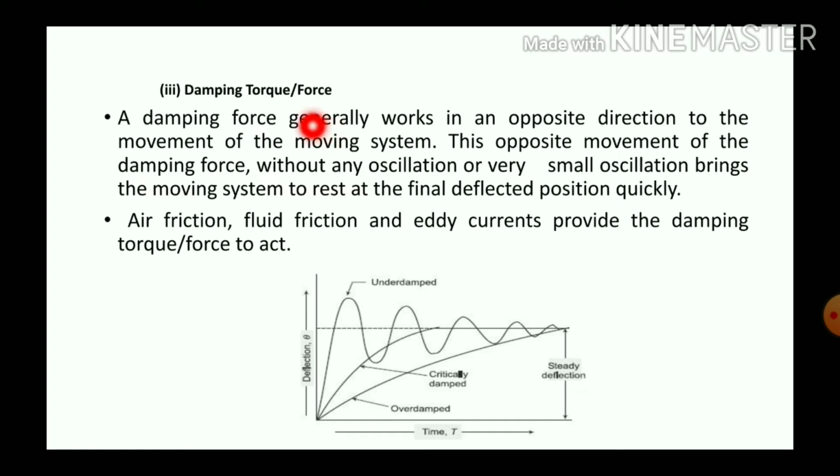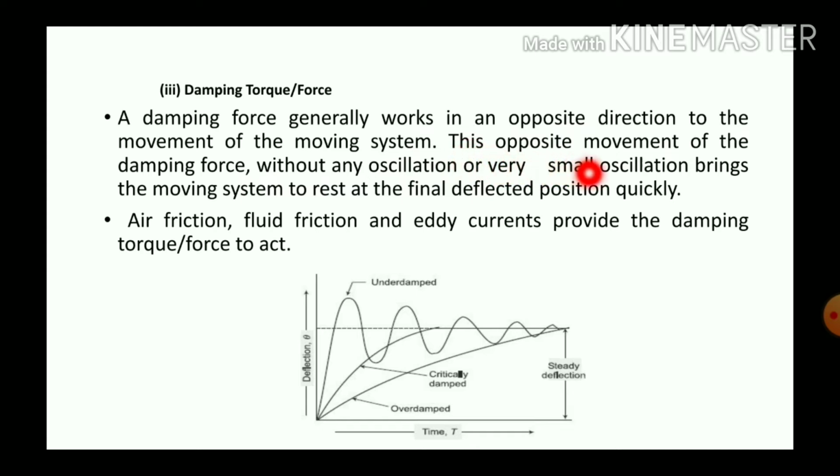Next one is damping torque or damping force. A damping force generally works in an opposite direction to the movement of moving system.